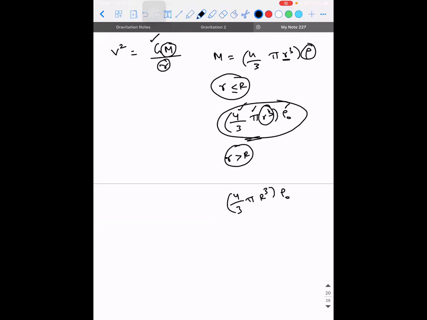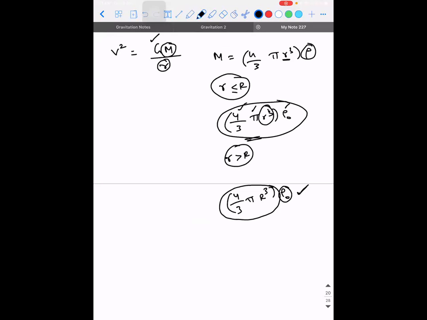Why I'm writing rho naught here is because the total volume contains this much density. Outside it is not there. Are you able to understand? So for the outside, it is going to be 0. But due to the inner mass that is present, it is still going to contribute to the gravitational pull.